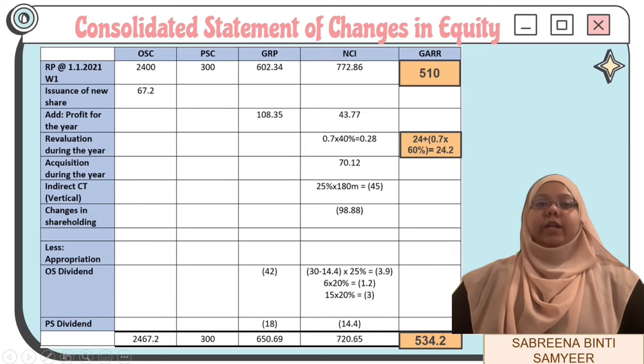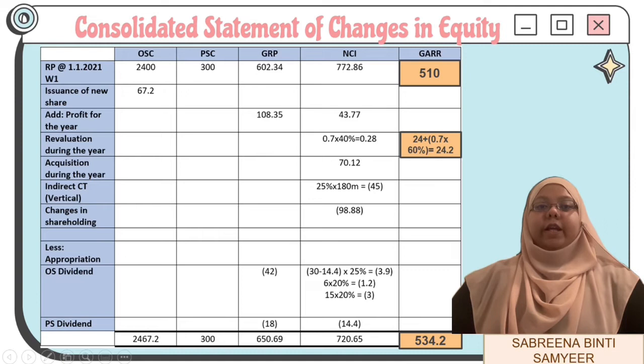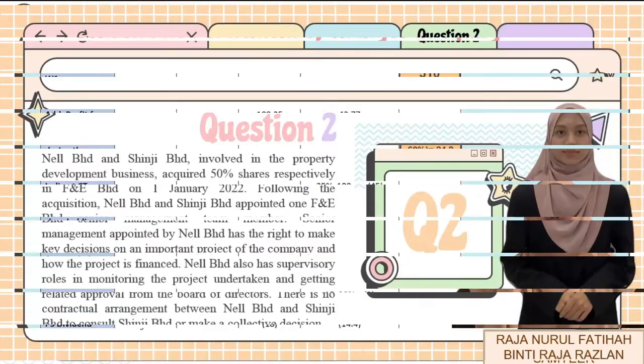For the group asset revaluation reserve, the balance on the 1st January 2021, which is 510 million, will be added with the revaluation during the year amounting to 24.2 million. Therefore, the total for the group asset revaluation reserve will be 534.2 million. That is all from me. Now, I will pass to the next presenter to explain the answer for question 2.